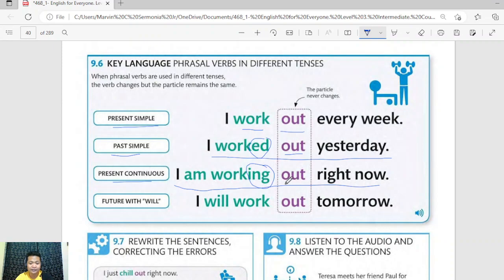And again, the particle remains. What about in the future? Usually we make use of the word will to indicate that the tense of the verb is in the future. So we can say, I will work out tomorrow. Tomorrow is the time marker that the action will happen tomorrow, and we simply added will to the verb. I will work out tomorrow.